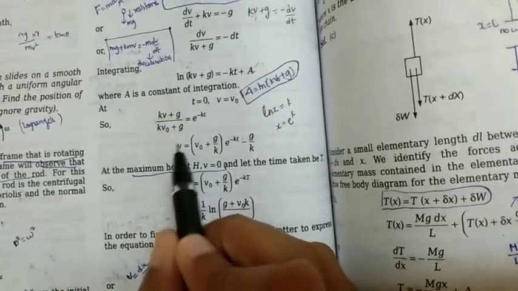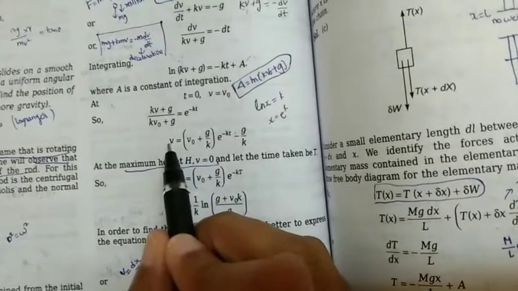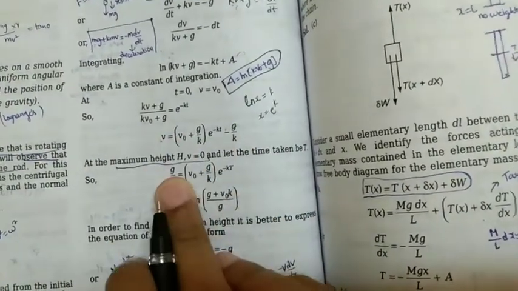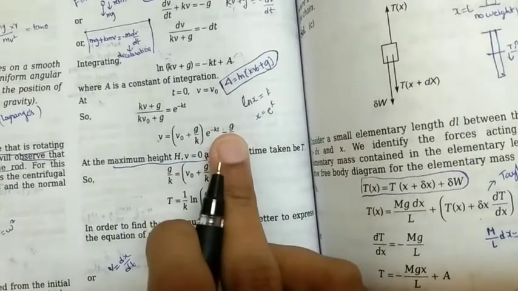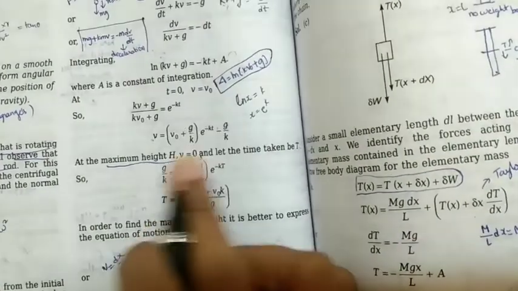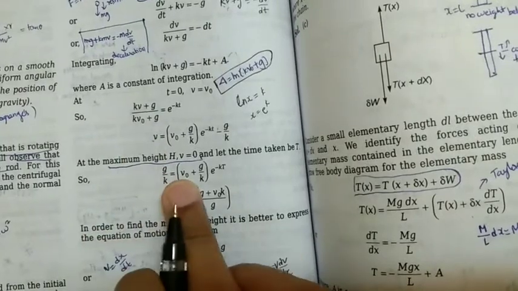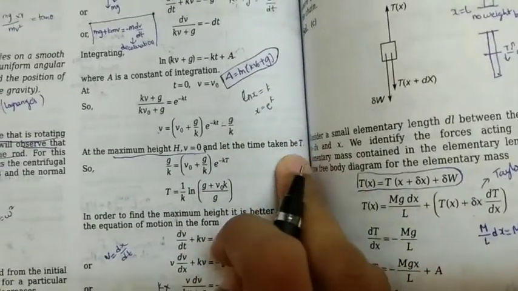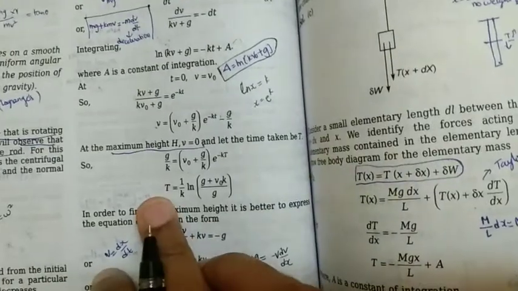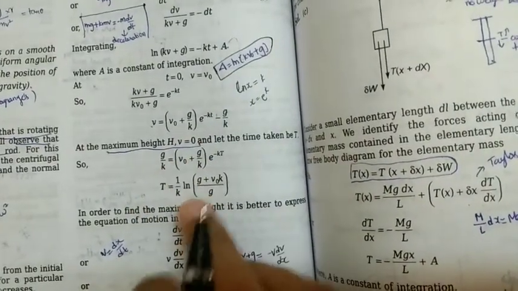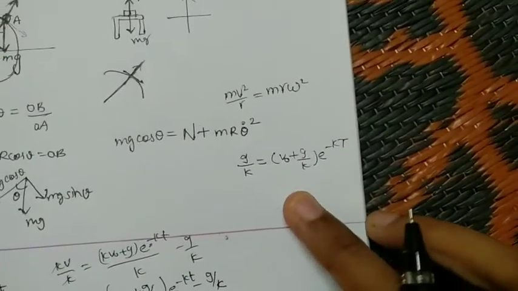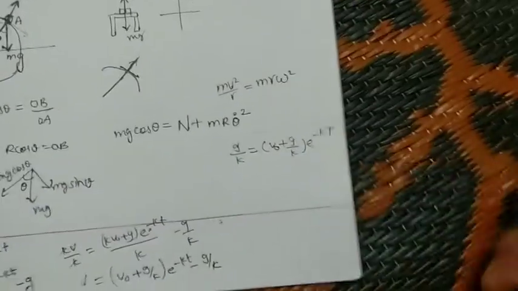So this v would become 0. Finally, this g by k would be sent to this side, and this one would become 0. So v naught plus g by k, e power minus kt. Time is nothing but the time taken to reach the maximum height. On simplification we would get this. So this is the thing we are having, and we need to simplify this.